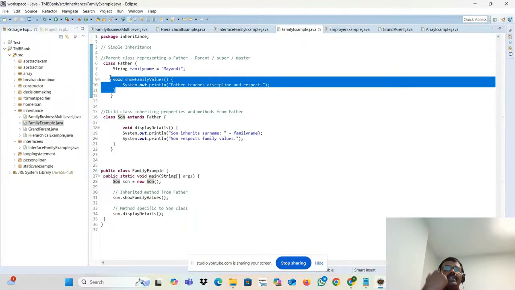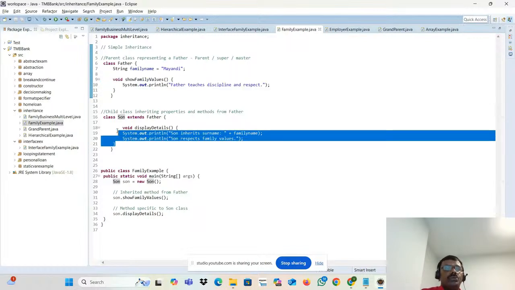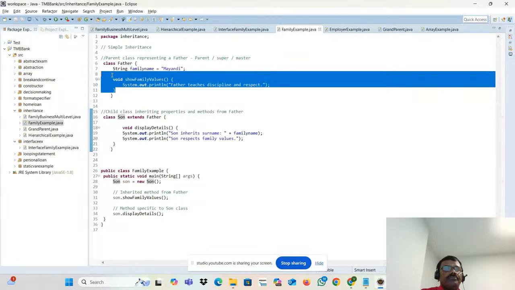Because of inheritance, the child class acquires the properties of the parent class, the data members and the parent class methods as well. So they have the 2. This one and this one also.